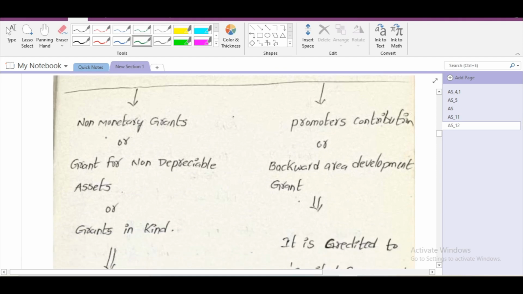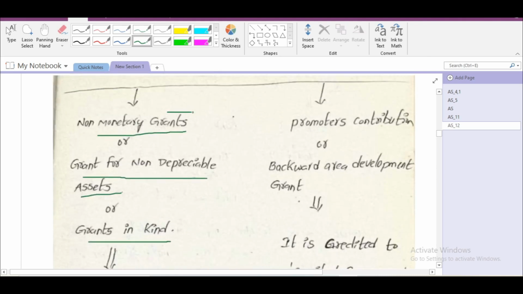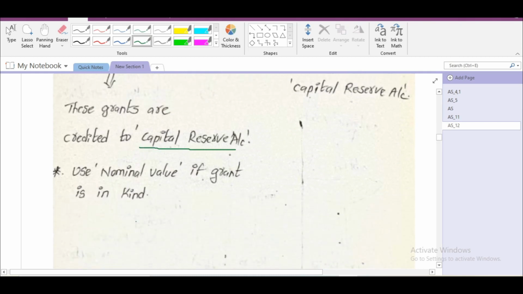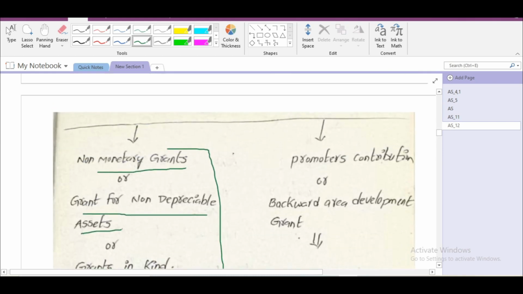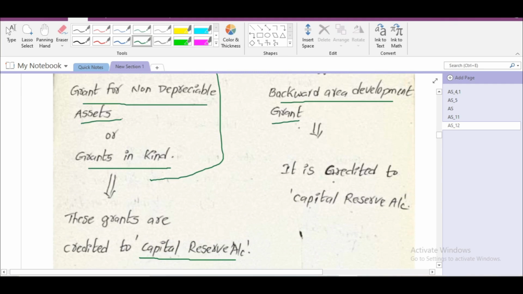Next type is non-monetary grants, grant for non-depreciable assets or grants in kind. If the grant received is in the nature of this type, then such grants are credited to capital reserve account. Use nominal value if grant is in kind. If it is in kind, we have to use nominal value. Next is promoter's contribution or backward area development grant. If grant received is in the nature of promoter's contribution or backward area development grant, then we have to credit such grant to capital reserve account.